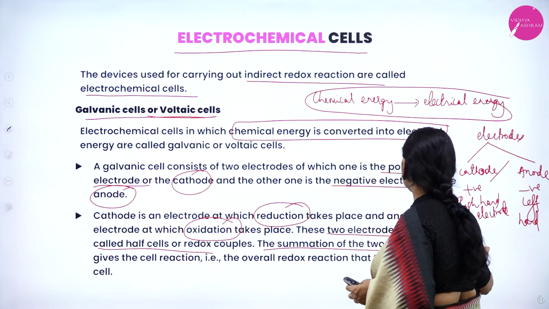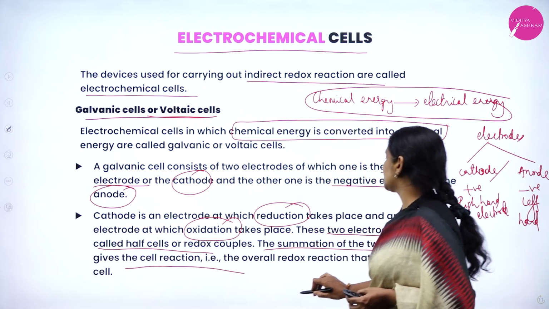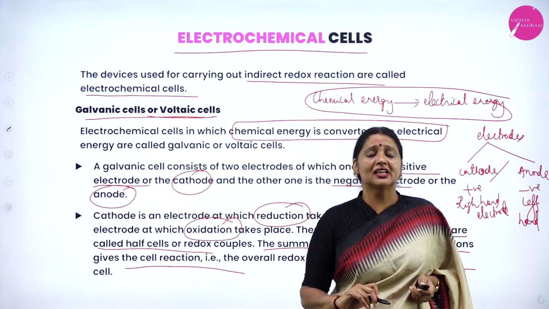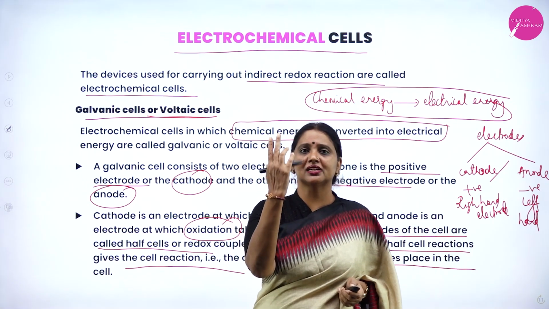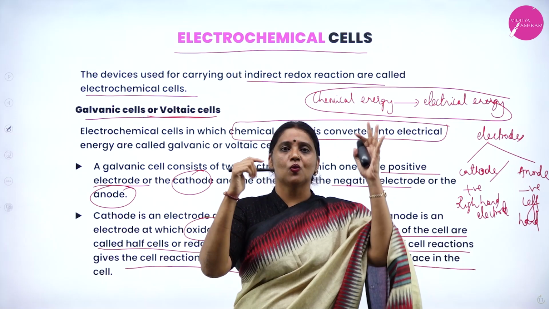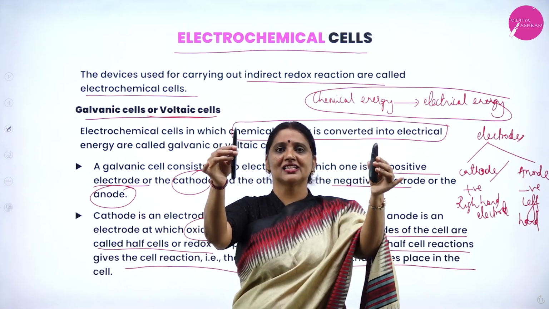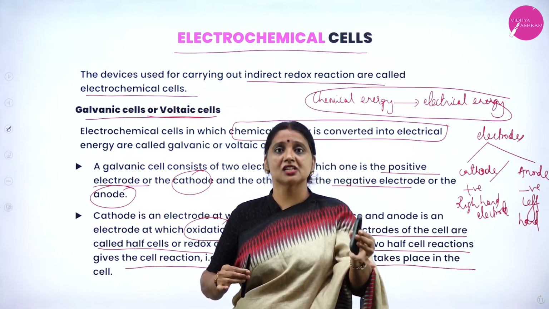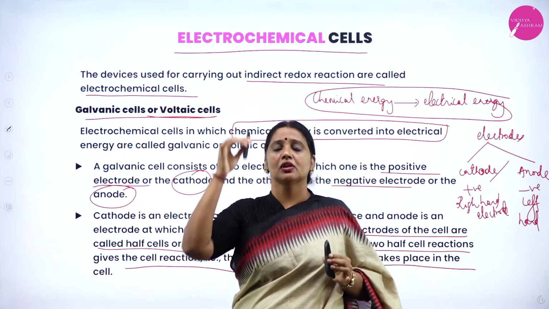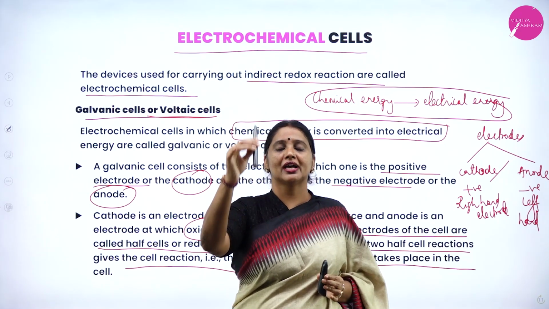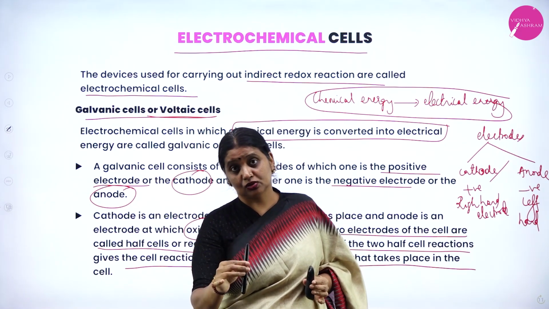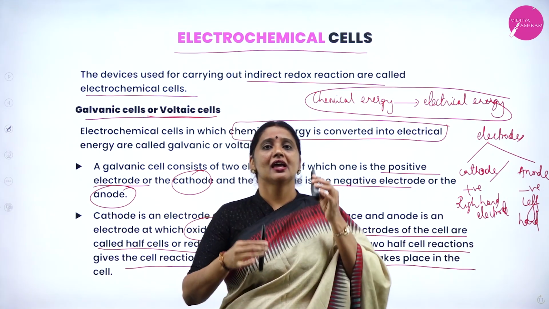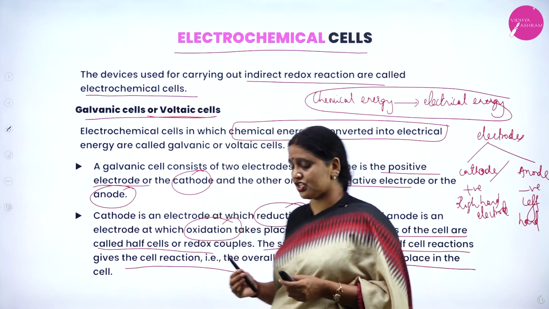The summation of these two half cell reactions gives the cell reaction, therefore the overall redox reaction that takes place in the cell. Therefore, my dear student, any galvanic cell or voltaic cell consists of how many electrodes? Two electrodes. One is cathode, another one is anode. Cathode is called the positive electrode as well as the right hand electrode. Anode is called the negative electrode as well as the left hand electrode. Cathode is an electrode where reduction takes place. Anode is an electrode where oxidation takes place.